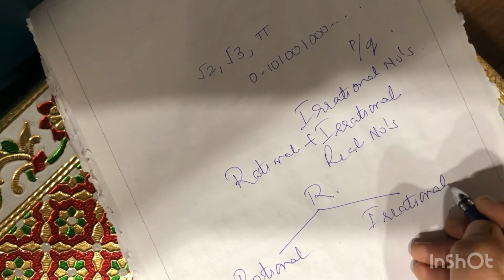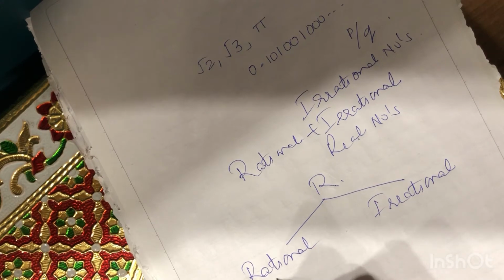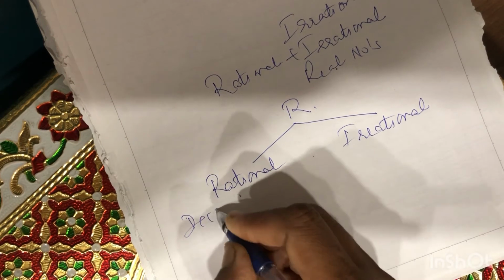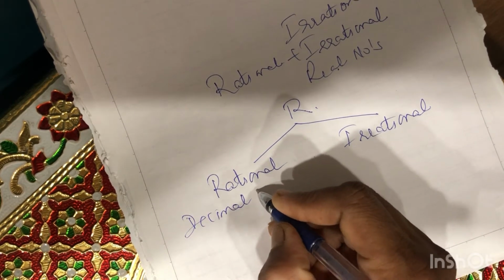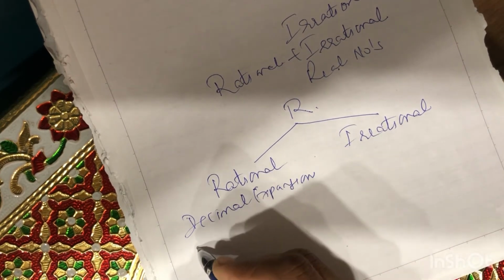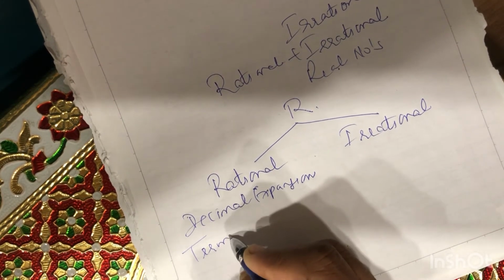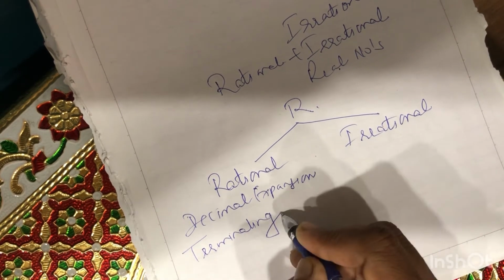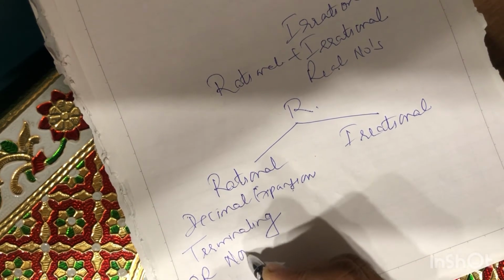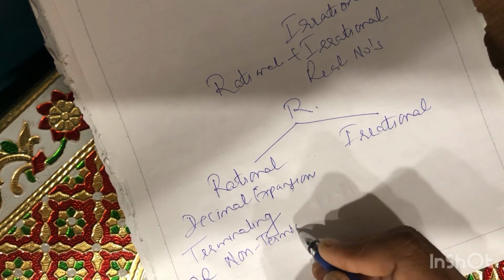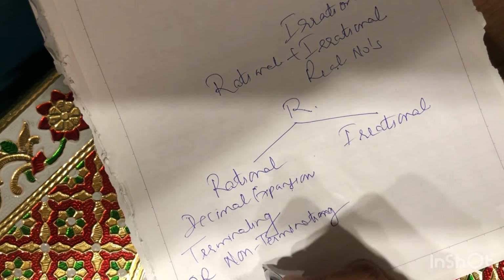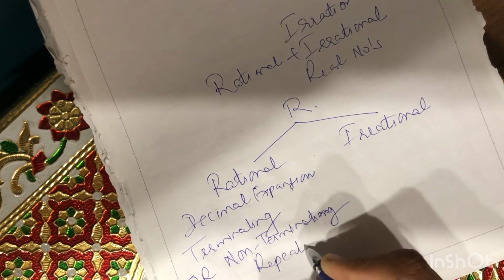Now when we are talking about rational numbers, the decimal expansion for rational numbers can be either terminating, that means it ends, or it can be non-terminating but it should be repeating or recurring.